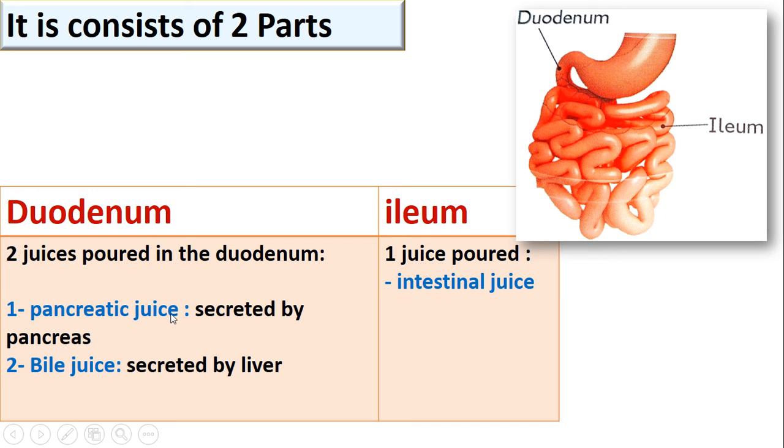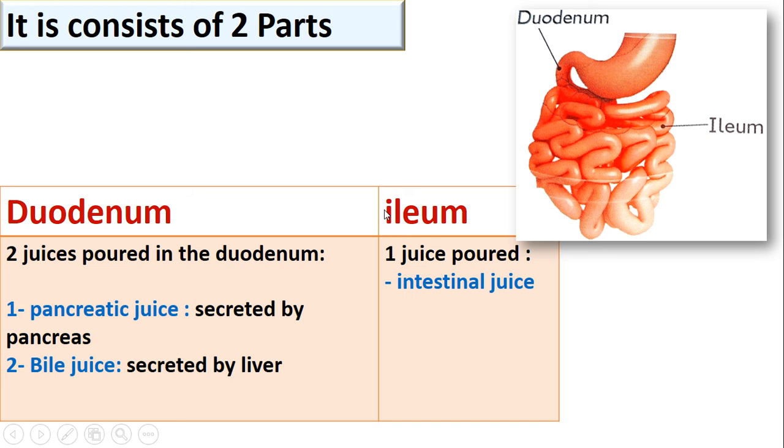The pancreatic juice is created by the pancreas, which is a supplementary organ. And number 2, the bile juice, which is secreted by the liver, which is also a supplementary organ. So again, there are 2 juices poured in the duodenum: pancreatic juice secreted by the pancreas, and bile juice secreted by the liver, both poured in the duodenum.